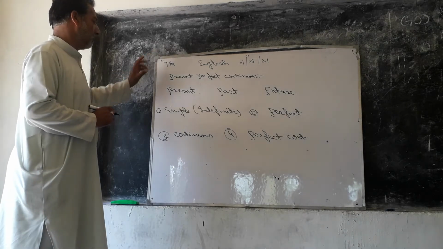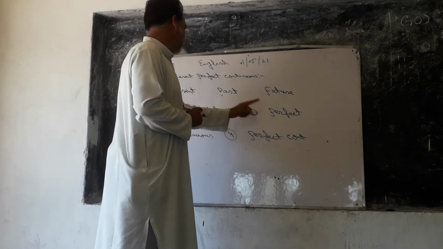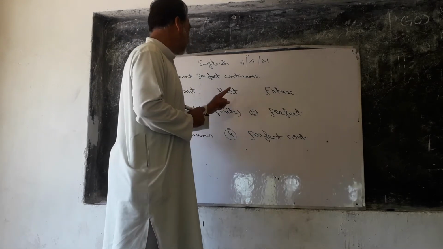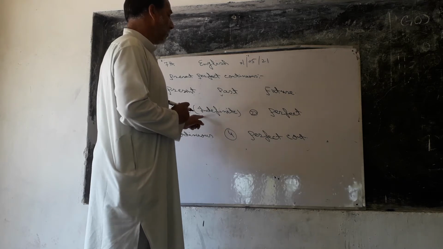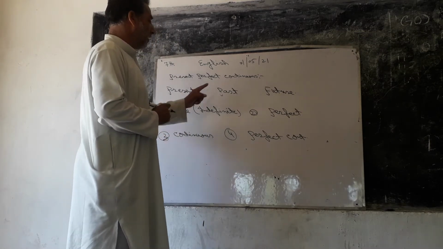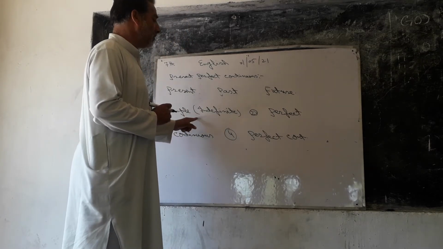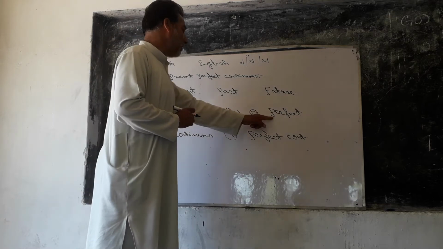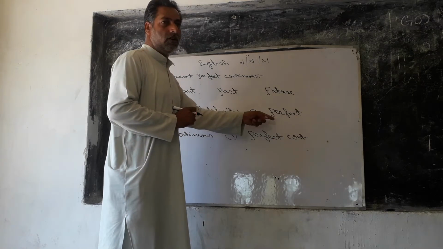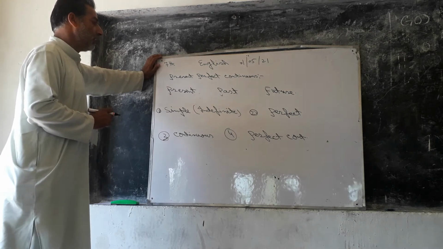Once again, I will repeat. First one, simple present or present indefinite. Second one, present perfect. Third one, present continuous. Fourth one, present perfect continuous. Fifth one, simple past or past indefinite. Sixth one, past perfect. Seventh, past continuous. Eighth, past perfect continuous. Similarly, future: ninth, simple future or future indefinite; tenth, future perfect; eleventh, future continuous; twelfth, future perfect continuous. So, there are a total of 12 tenses in the English language.